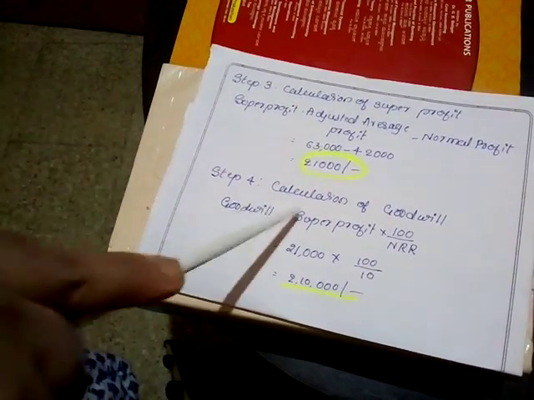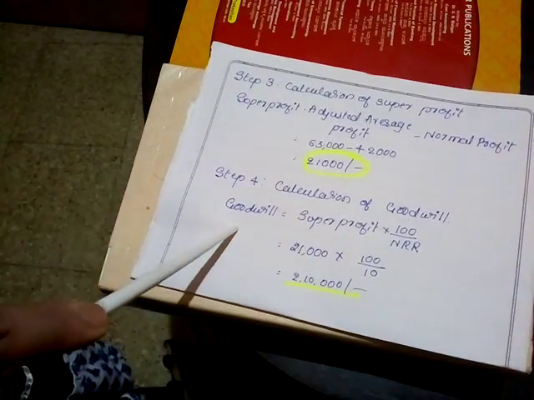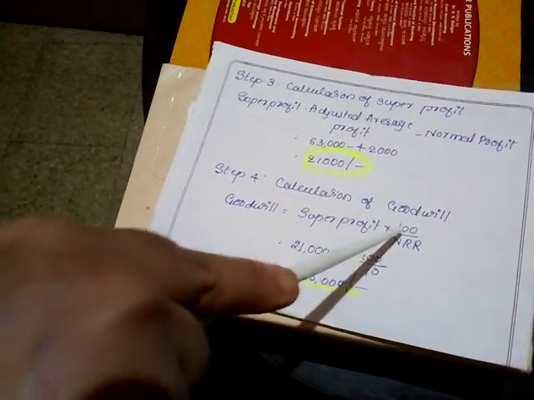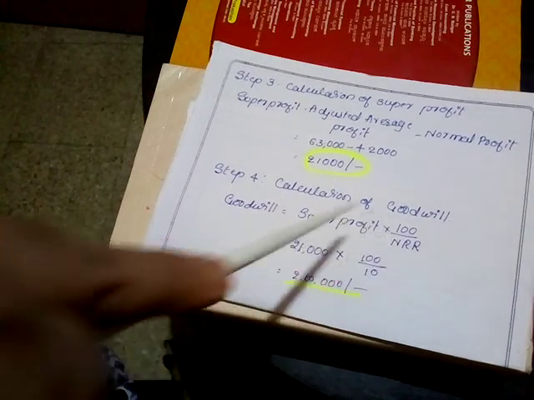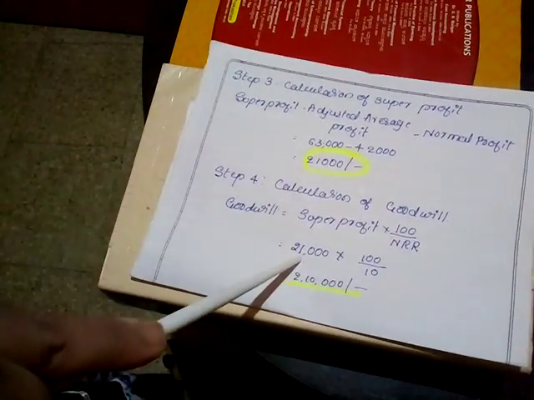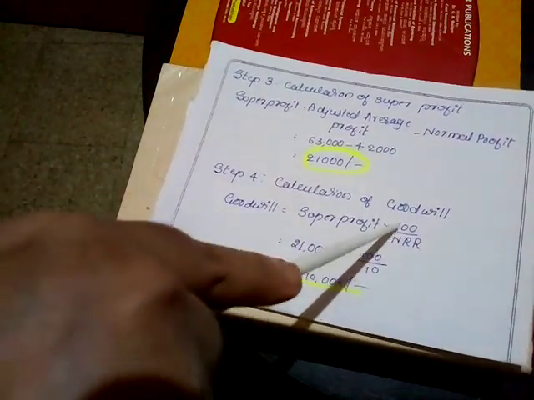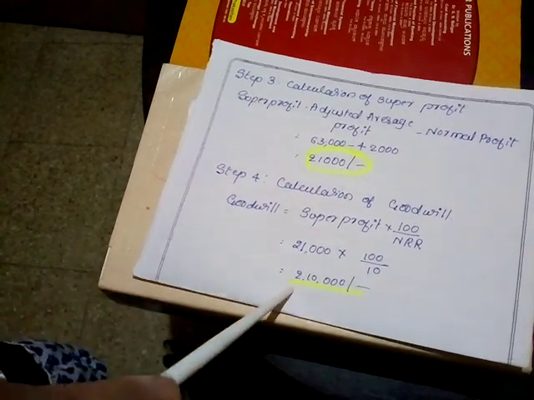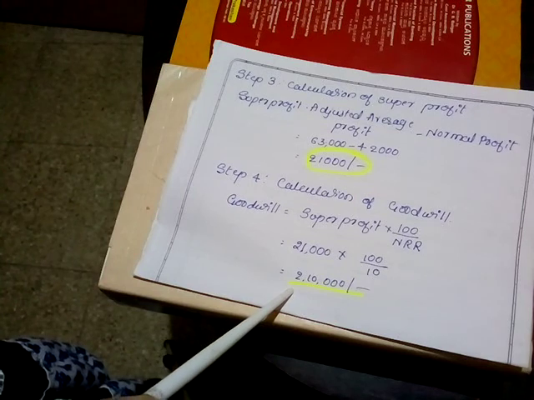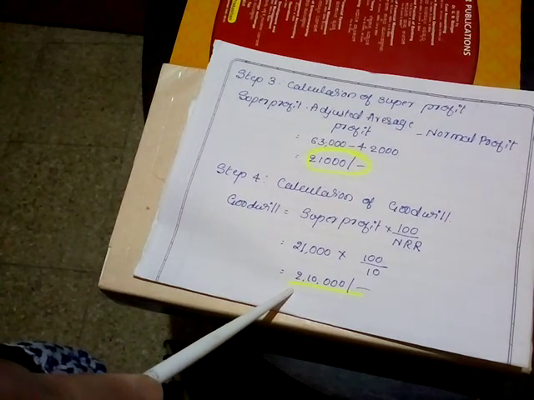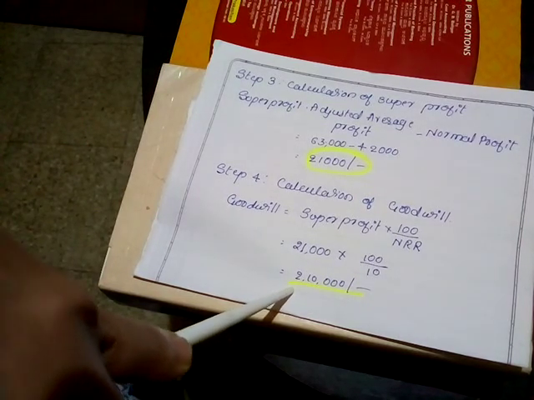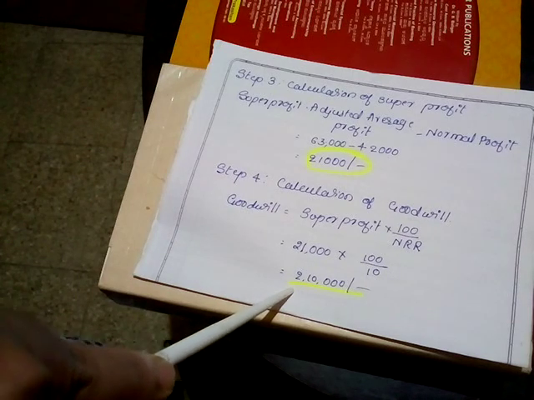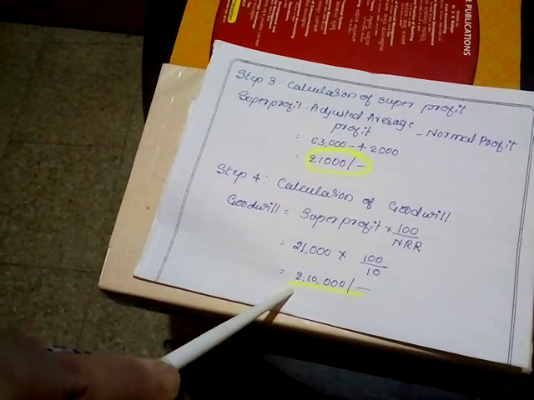Finally, the calculation of goodwill. Goodwill is equal to super profit into 100 divided by normal rate of return. Super profit is 21,000 into 100 divided by normal rate of return, which is 10. 100 divided by 10, that is equal to 2,10,000, the goodwill of the company. This is all about the problem aspect of the capitalization of super profit method.